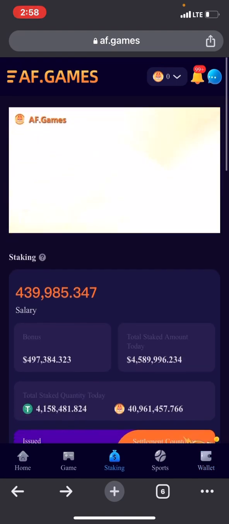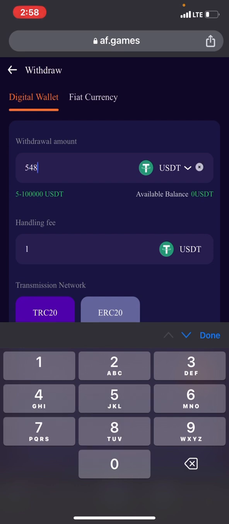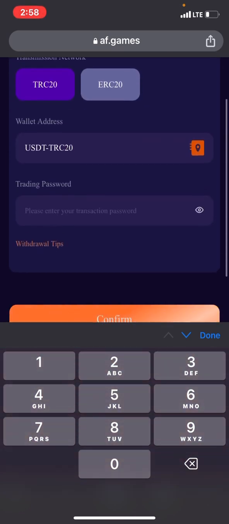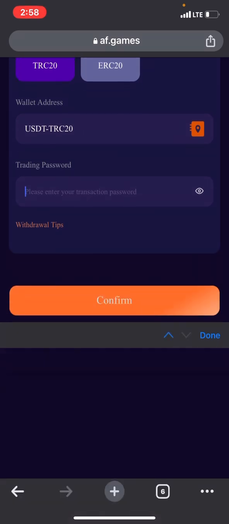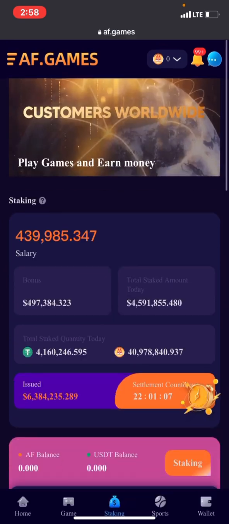If you want to withdraw, same here, you come to your withdraw, click on withdraw, put in your withdrawal amount. They say the minimum is 5. Do you understand? I told you. And then you put in the amount that you want to withdraw, and the handling fee is 1. Then choose your wallet, which is automatically there. Then you put your trading password and confirm. Instantly you will get your balance in your wallet.